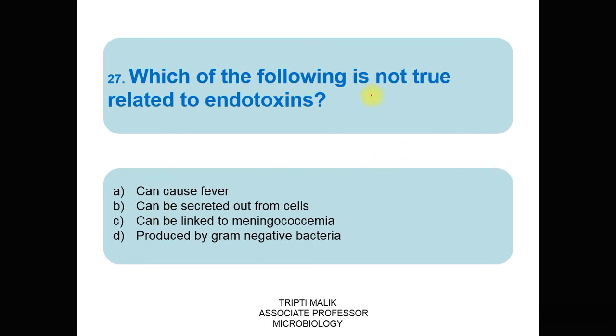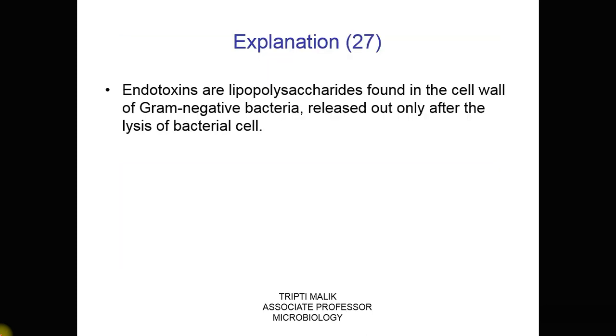There is one statement which is not true, other statements are true, and the statement which is not true is option B, can be secreted out from the cells. Endotoxins cannot be secreted out from the cells. Exotoxins are secreted out from the cells. Endotoxins are present as LPS, the lipid A moiety, and they are found in the cell wall of gram-negative bacteria. They are released only after the lysis of the bacterial cell.